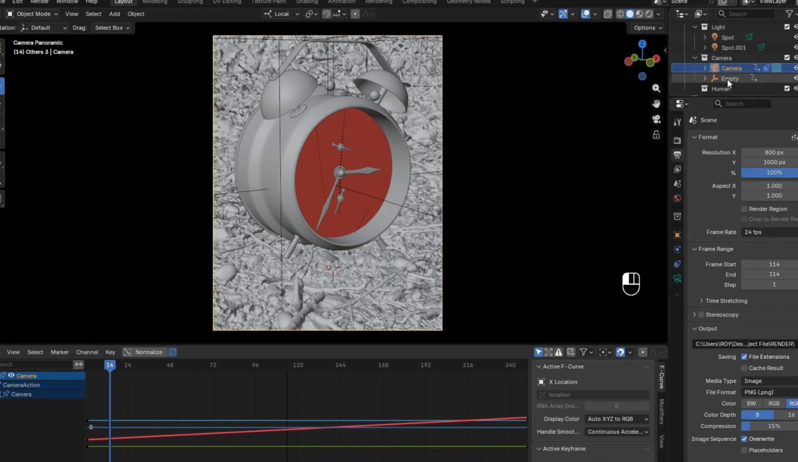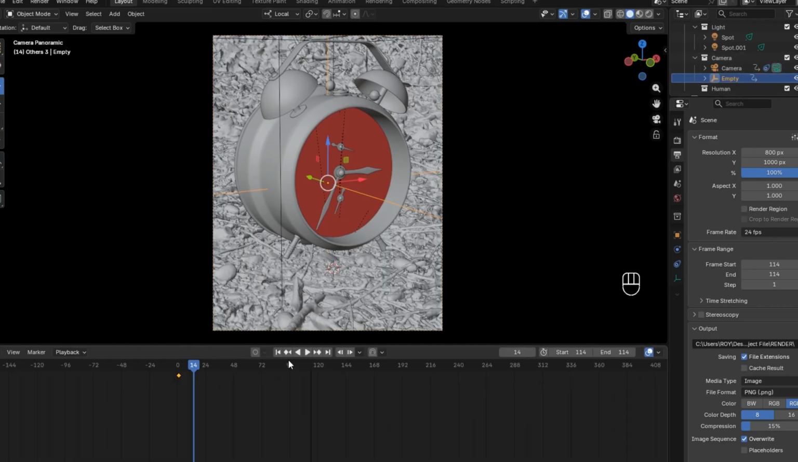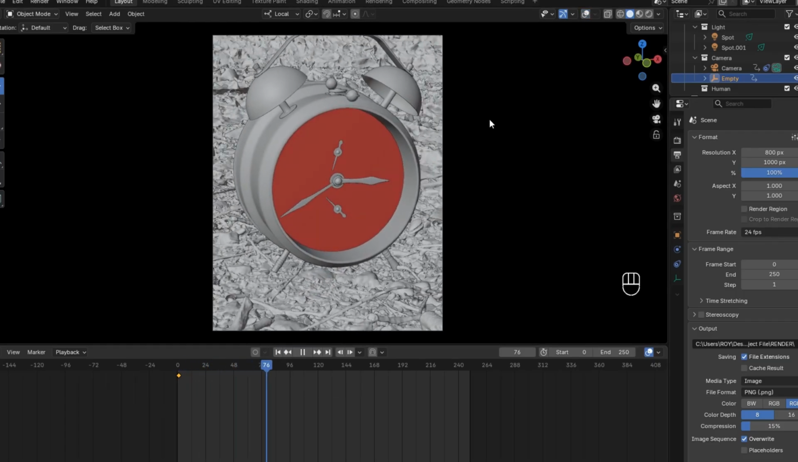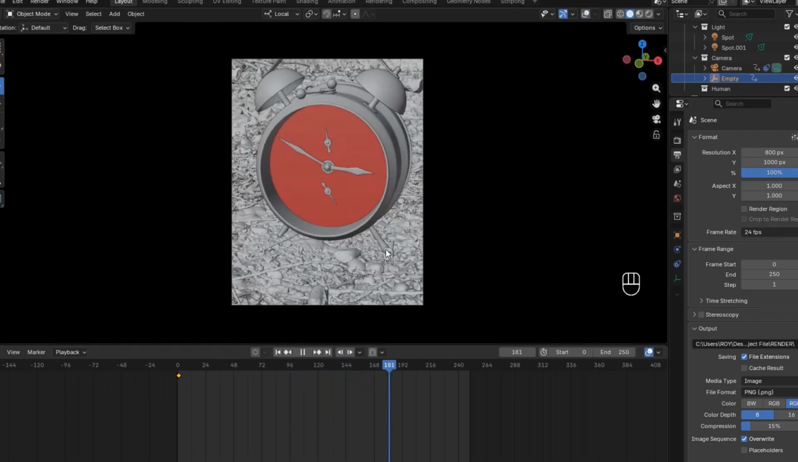Lastly, I added a small camera animation to give the scene a bit of motion and make the final render feel more alive. After some post-color grading, here's the final result.